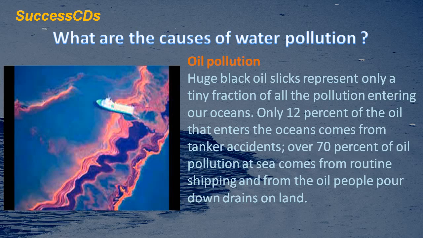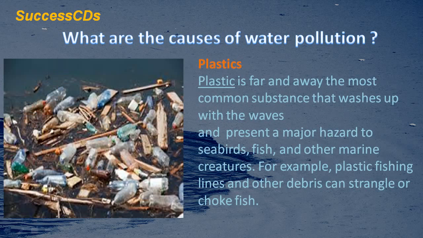Huge black oil slicks represent only a tiny fraction of all the pollution entering our oceans. Only 12% of the oil that enters the oceans comes from tanker accidents. Over 70% of oil pollution at sea comes from routine shipping and from the oil people pour down drains on land. Plastic is far and away the most common substance that washes up with the waves and presents a major hazard to seabirds, fish and other marine creatures. For example, plastic fishing lines and other debris can strangle or choke fish.